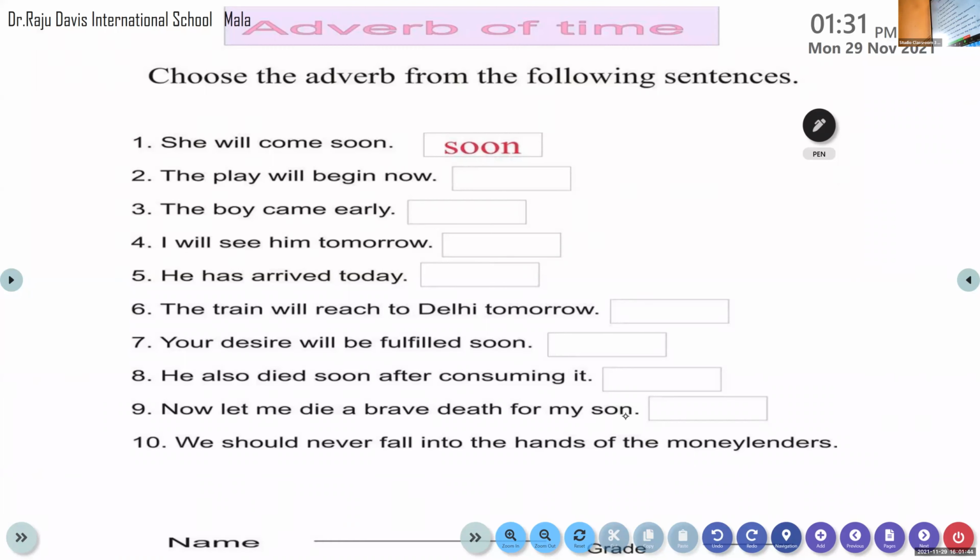Now, very good. Now was the adverb of time there. Okay, Sabika, come on. When I call her, she will go away. Read the question. Third question. "The boy came early." Early, very good. Come on, identify the adverb of time there.